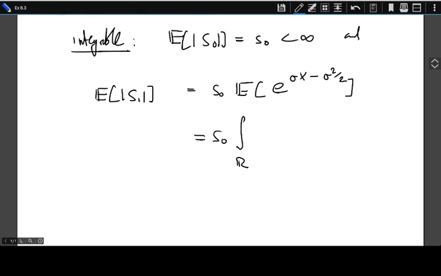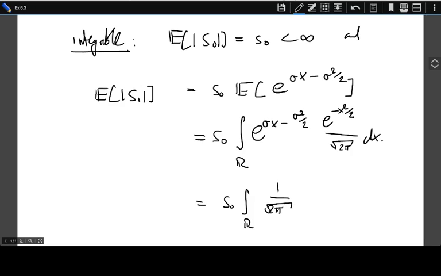So it has a density, and we can use knowledge of that density. Density means that the expectation is the integral over the state space of the function of just now little x against the density of the random variable, which here is the density of a standard normal. Combining these two, we get some nice cancellation in the powers and end up with 1 over square root of 2 pi e to the minus x minus sigma squared over 2 dx.